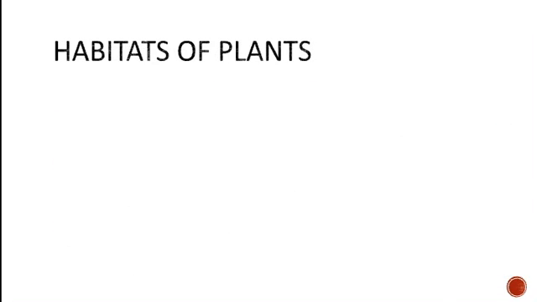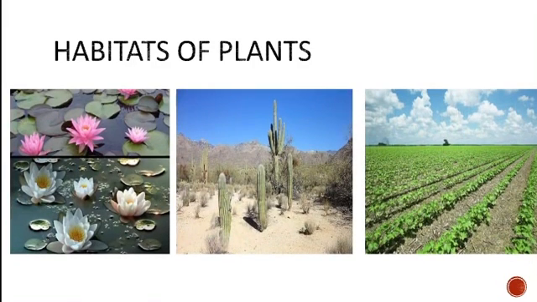Now we are going to learn about plant habitats. Again, we have different types of habitat. There are certain plants which love to live in water, such as lotus and lily. You have seen most of them in ponds or lakes. That is, you have seen the lotus habitat in ponds and lakes.